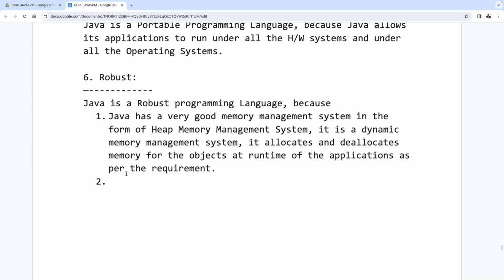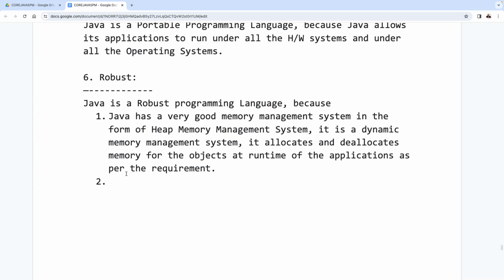Java has a very good memory management system in the form of heap memory management system. It is a dynamic memory management system. It allocates and deallocates memory for the objects at the runtime of the applications as per the requirement. While executing our program, if we need memory allocation, our heap memory management system is ready to allocate memory. Already memory is allocated for one object. I want to destroy that object, I want to deallocate memory for that object. Our heap memory management system is ready to remove memory for the object. If we require memory, it is ready to allocate. If we don't require memory, it is ready to destroy that memory.